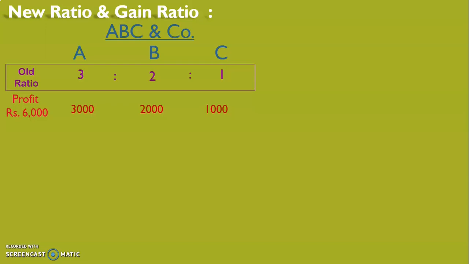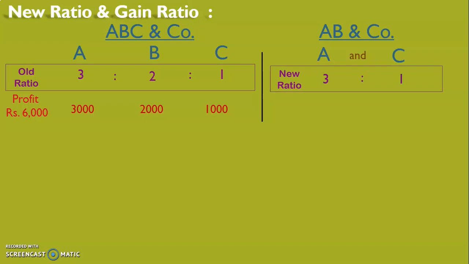Now, if B retires from the business and A and C decide to continue with the business, then the new profit sharing ratio of A and C will be 3:1. And if there's a profit of rupees 6,000, A will be getting a share of 4,500 now, and C rupees 1,500.